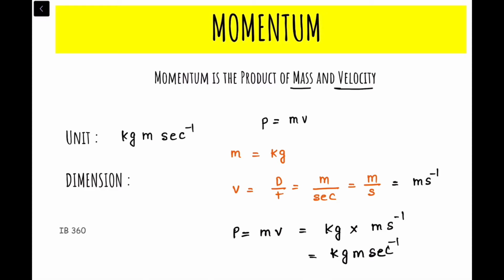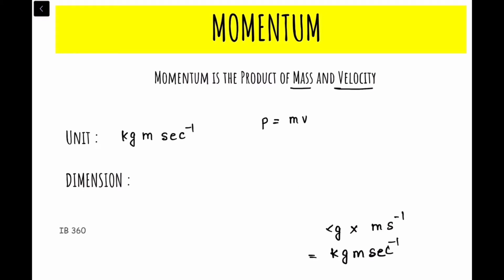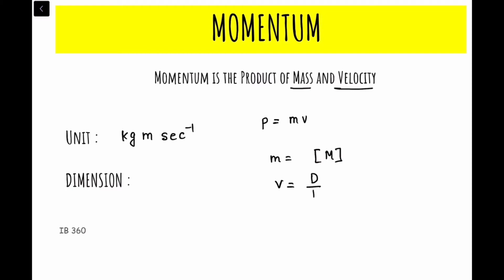Now comes the dimension of momentum. The dimension of mass is written as M. Velocity is displacement by time. The dimension of displacement is L, and the dimension of time is T. So the dimension of velocity is LT minus 1.